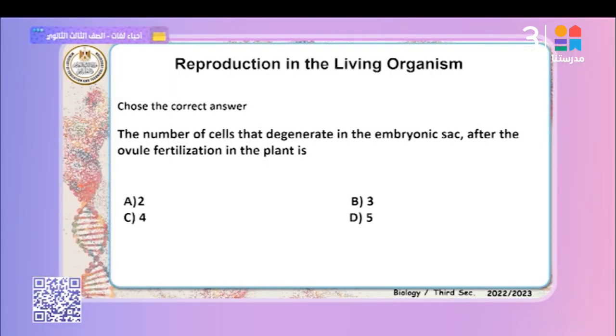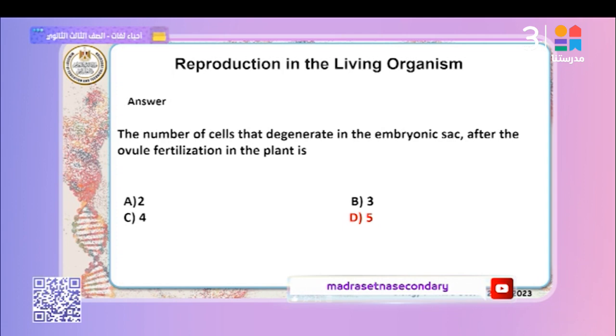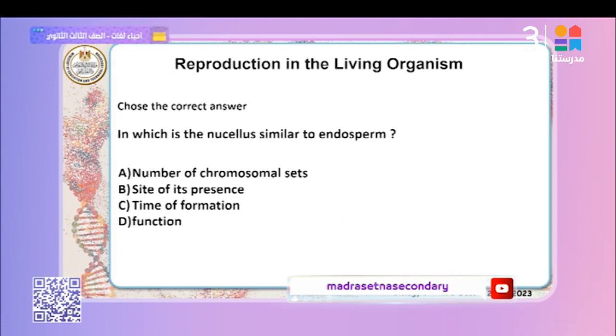So the antipodals, 3 cells, and the 2 synergid cells degenerate after formation of the seed. So after the fertilization, 5 cells degenerate. After fertilization, the seed is formed from 5 nuclei: 1 male nucleus with the egg cell, and another male nucleus with the 2 polar nuclei of the embryonic sac. That's right. The number of cells that degenerate in the embryonic sac after the ovule fertilization in the plant is 5. The best answer is D. That's right. Okay?